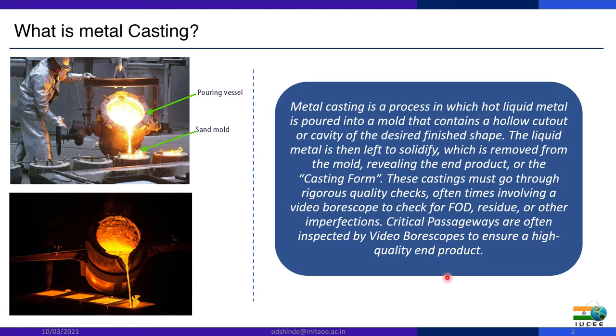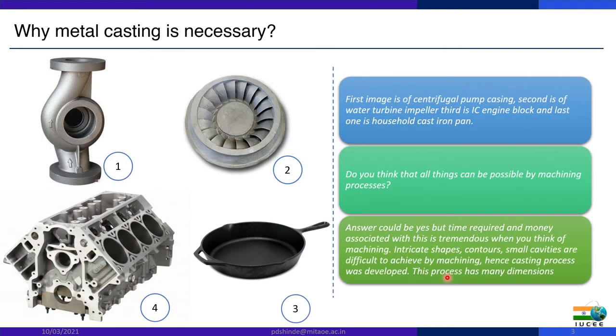So moving ahead, why is metal casting necessary? In the first image we see a pump casing, the second is a turbine impeller, the fourth is an engine block, and the last one is a household cast iron pan. Here one question arises: do you think all these things can be made by a machining process?